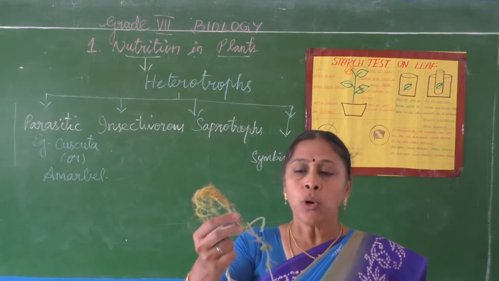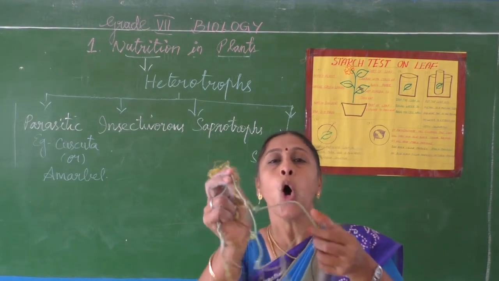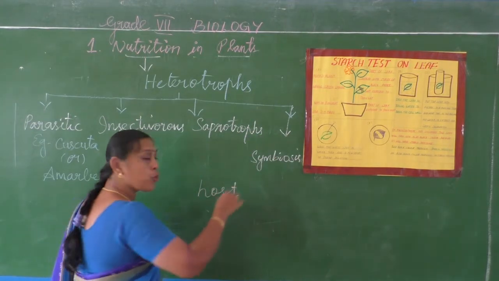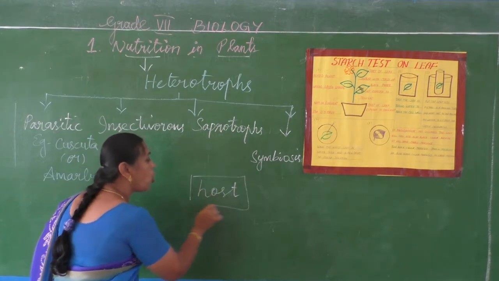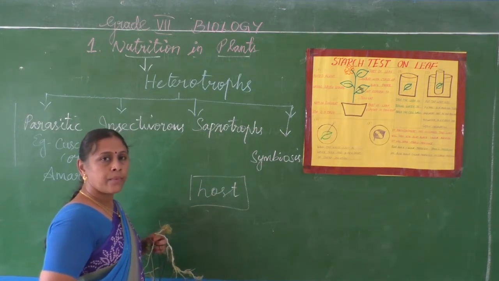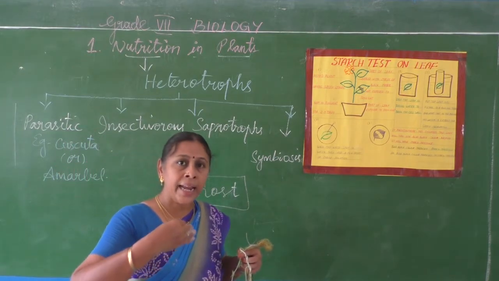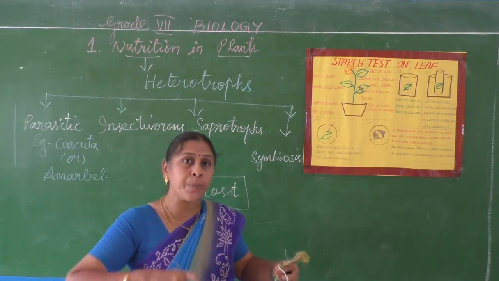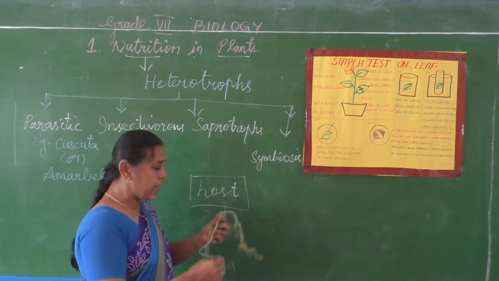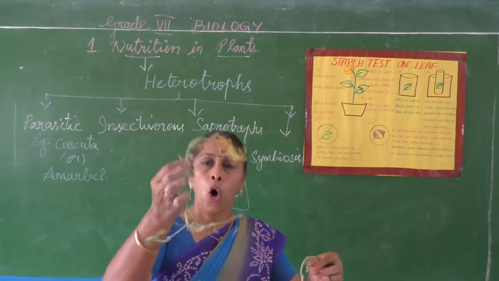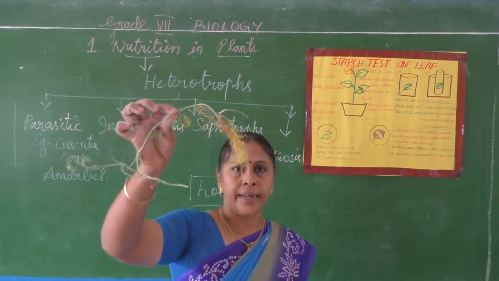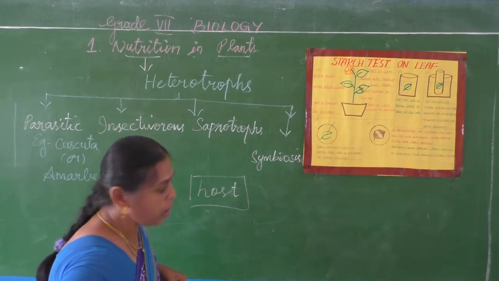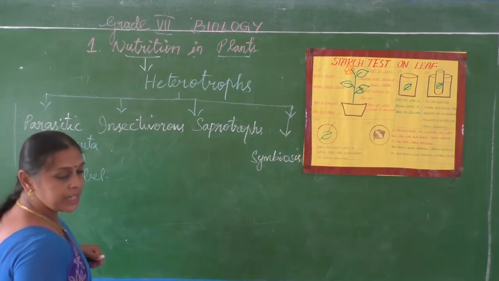Okay. So this green plant acts as host. Host means what? Which provides the nourishment to the parasite. That is called host plant. So the parasite depends on other plant. So that plant which provides nourishment to this parasite is called host. For example, in this, the green plant is the host and Cuscuta is the parasite. So this is one mode of nutrition, parasitic mode of nutrition, and the example is Cuscuta.